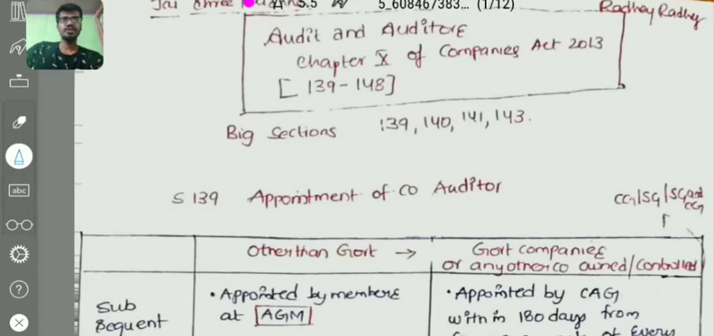Guys, in this video we are going to discuss audit and auditors. That is chapter 10 of the Companies Act 2013, consisting of section 139 to 148. There are 4 sections which are very big: 139, 140, 141, and 143. Coming directly into our topic, section 139. What is section 139? Section 139 deals with appointment, rotation, and some other related points.